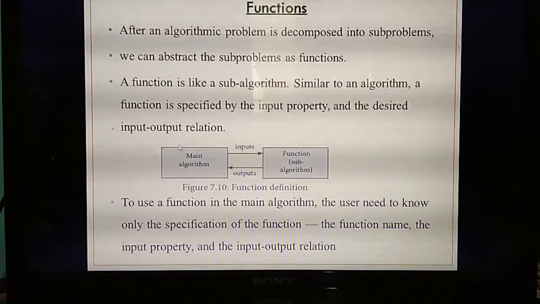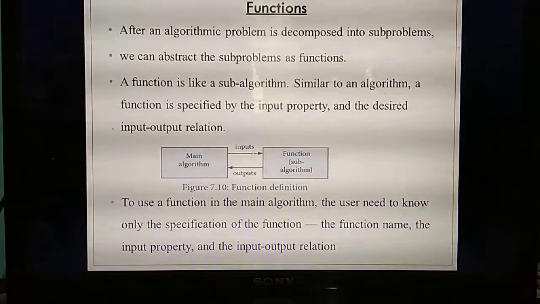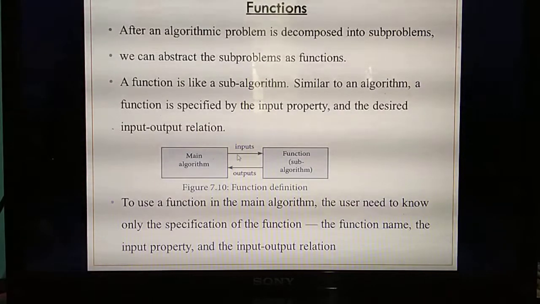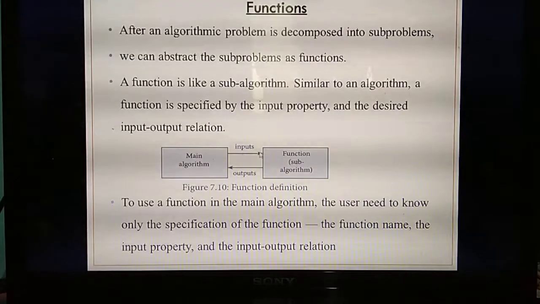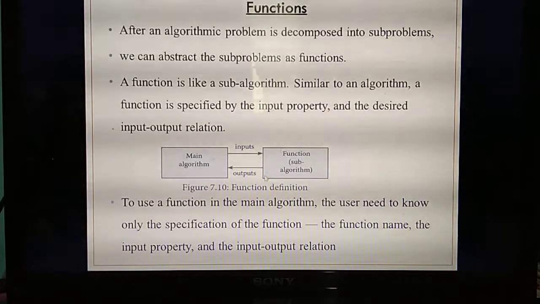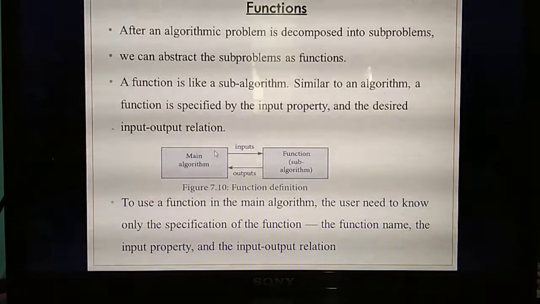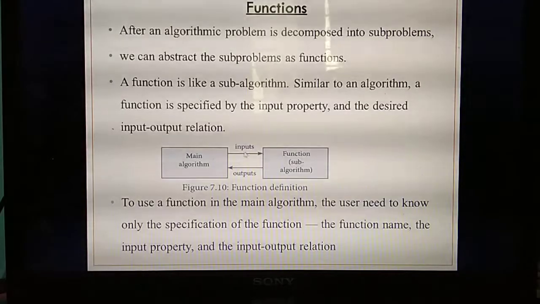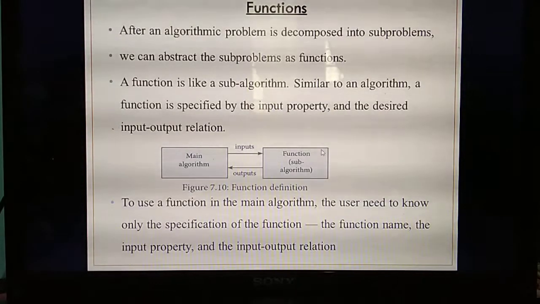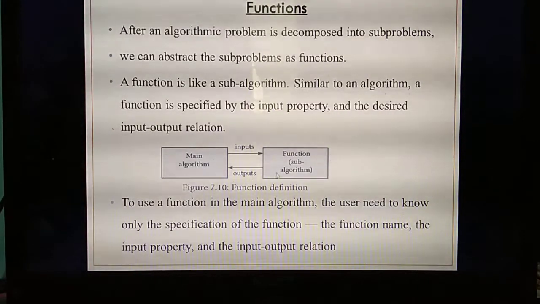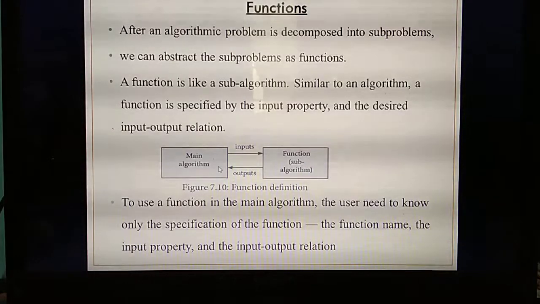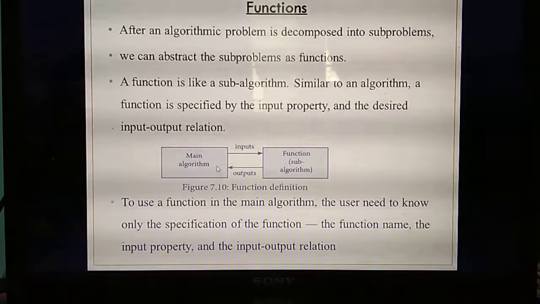So your main algorithm is split into a sub algorithm. Where do you need to get the inputs from? From the main algorithm. From this function or sub algorithm you will get some output that you need to give to the main algorithm. Understand? From the main algorithm you take input and split the problem into a sub algorithm, that is called a function. Next we need to give the output to the main algorithm.